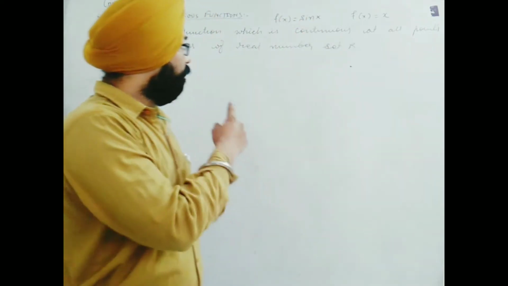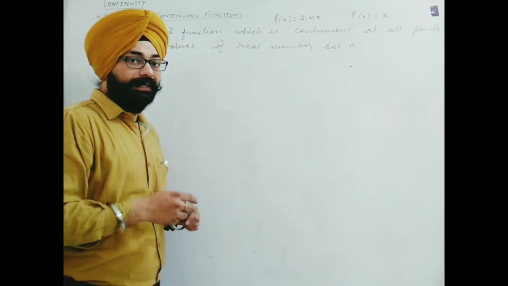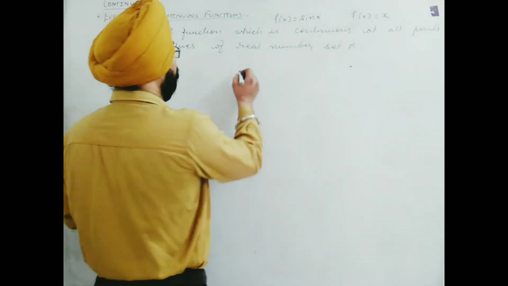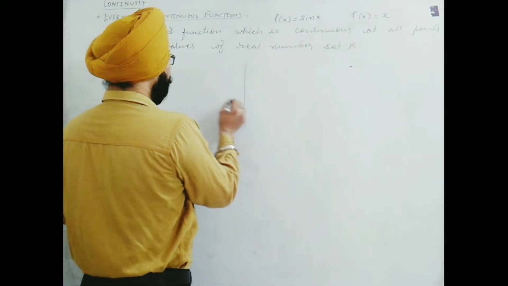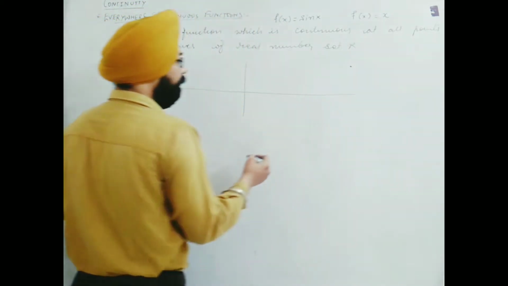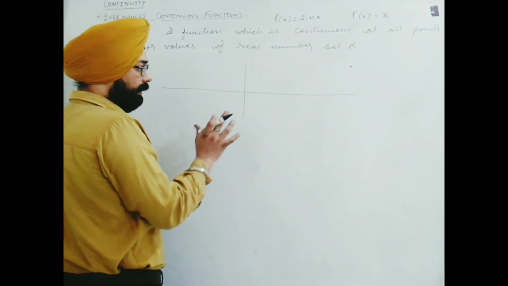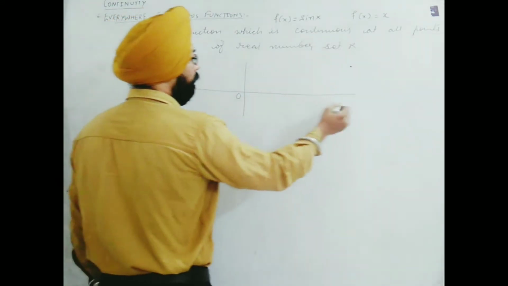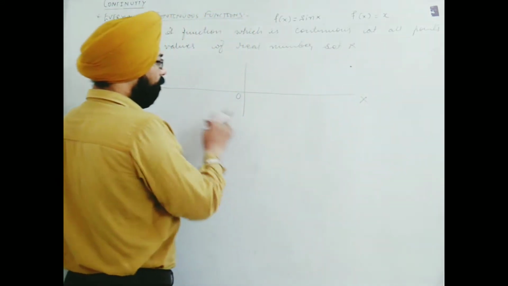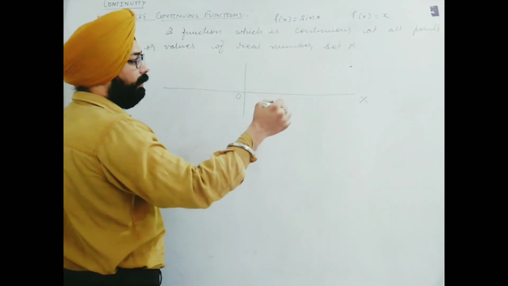Okay. Now I wrote first f(x) = sin x. Let me show you why I am saying sin x is an everywhere continuous function. This is the best way to understand. If I draw the graph of sin x, where are the real numbers shown? They are shown on the x-axis. For all x, there should be no break in the graph line.